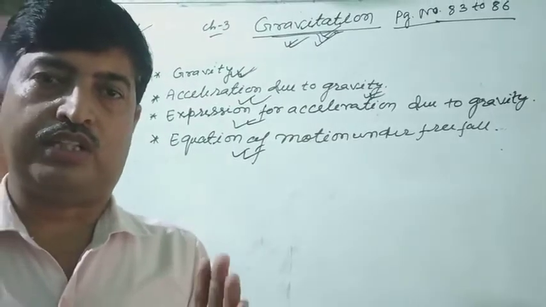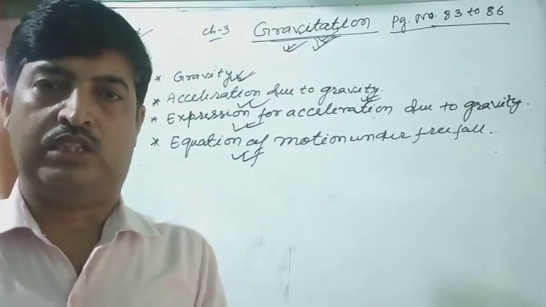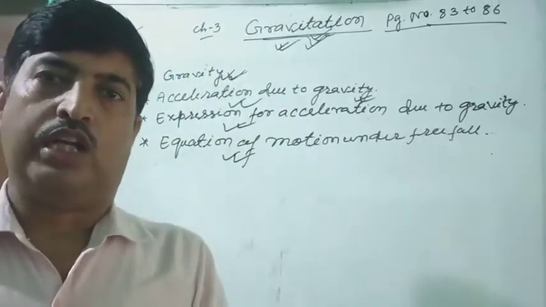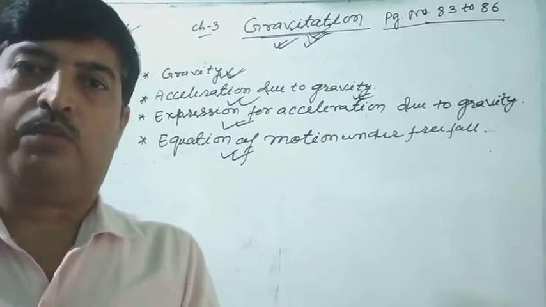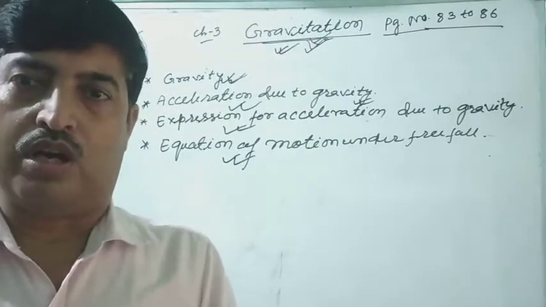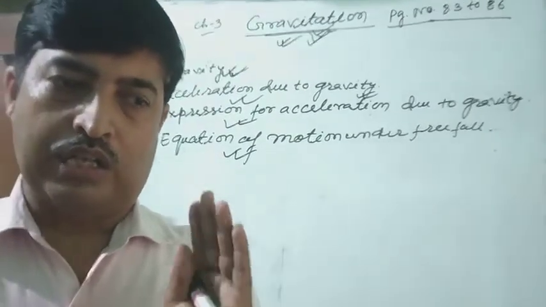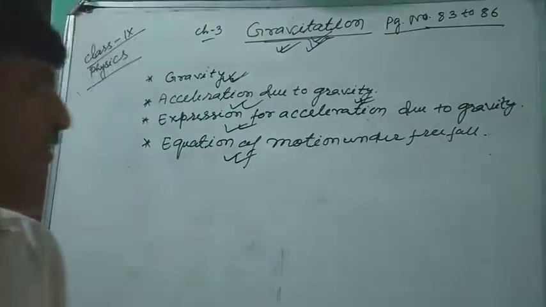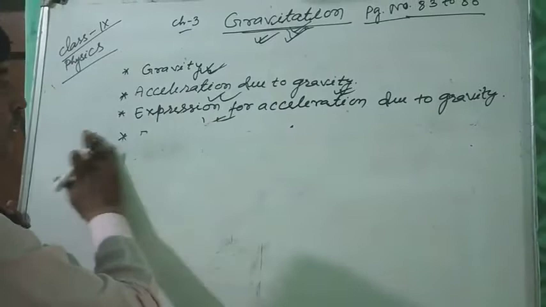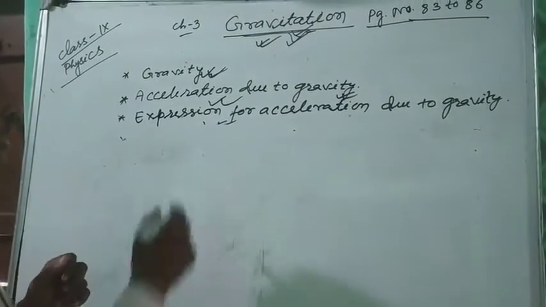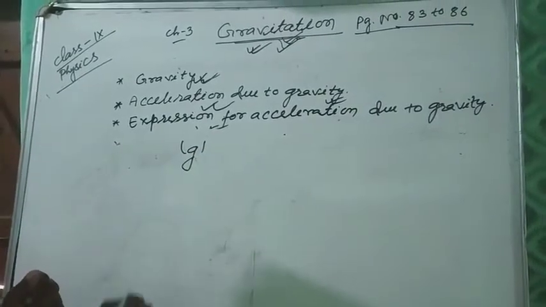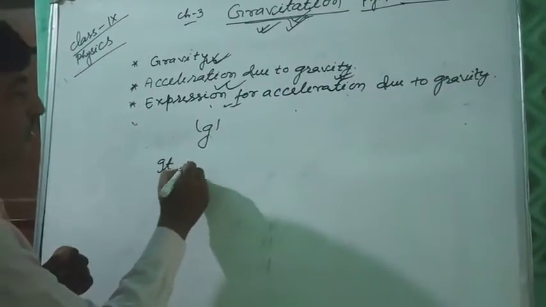So we can define acceleration due to gravity as the acceleration produced in a body due to gravitational force when it freely falls. The acceleration produced in a body when it freely falls under the gravitational force of the Earth. How can we obtain the expression for acceleration due to gravity? Acceleration due to gravity is denoted by g, and it is a vector quantity.